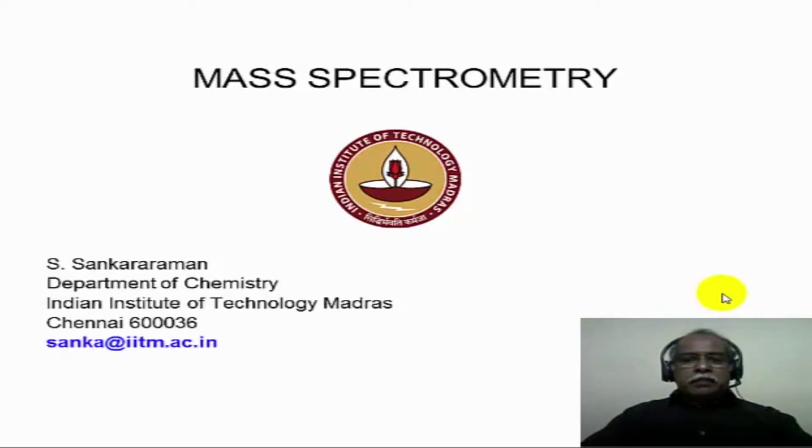Mass spectrometry is a very powerful and sensitive technique and very widely used in the molecular structure determination of organic, inorganic as well as organometallic compounds. It is not only used in the area of chemistry, it's widely applied in the area of forensic sciences and biological sciences. In biological sciences, mass spectrometry has contributed enormously recently after the discovery of electrospray ionization mass spectrometry and MALDI mass spectrometry. We will have a look at the basic information on mass spectrometry in this particular module.